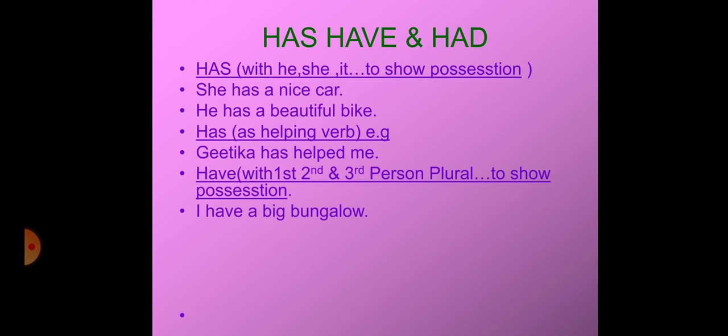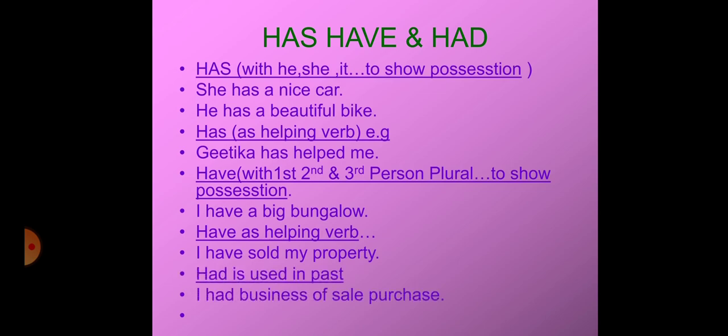In the same way, have is used with first person, second person, or third person plural to show possession, like I have a big bungalow, I have a car. Have can also be used as a helping verb, like I have sold my property. Now here have is used as a helping verb, and sold, which is the third form of sell, sold, sold, is the main verb. Next is had. Had is used in the past. I had business of sale and purchase.